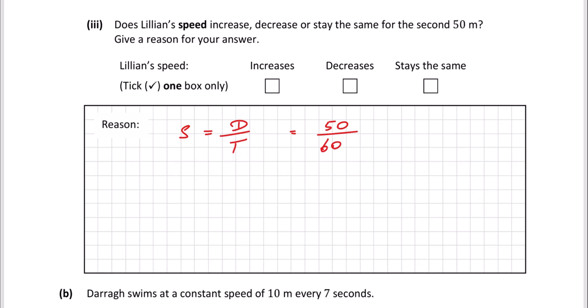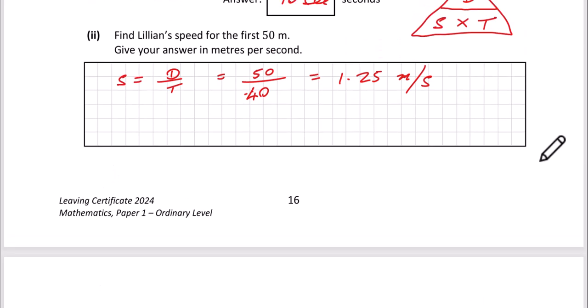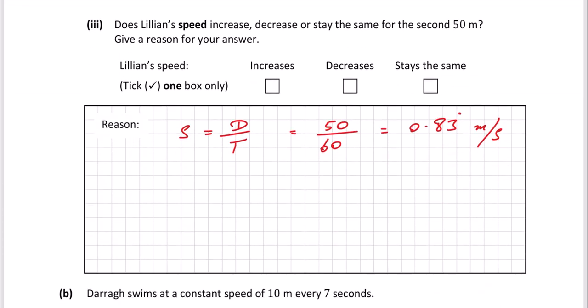When you reduce that to a decimal, you get 0.83 with the 3 repeating. So it's 0.83333 and so on. So her speed is 0.83 meters per second. Now her speed in the first 50 meters we worked out as 1.25 meters per second. So she's actually slowed down. So her speed decreases, and the reason is 0.83 repeated is less than 1.25 meters per second. Okay, so that's part A finished.